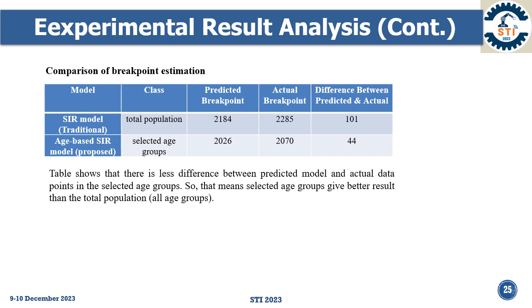Then we show the comparison of the breakpoint estimation: traditional SIR model and our proposed age-based SIR model. The two classes, total population and selected age group, show the predicted breakpoint and the actual breakpoint, and we show the difference between predicted and actual. The table shows there is a smaller difference between the predicted model and the actual model in the selected age group. So that means the selected age group gives a better result than the total population.